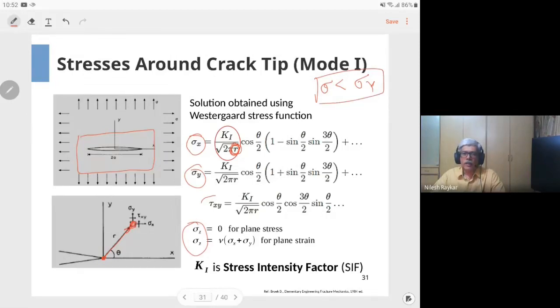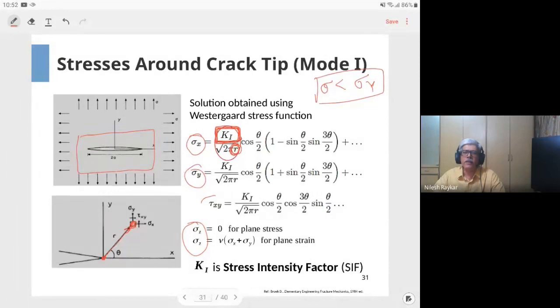In fracture mechanics, there is a similar new term which is getting introduced. In this formula, the equation for sigma x on the slide, I'm just highlighting that, you will find the term K underscore 1. This term is known as stress intensity factor. Just like stress in strength of materials, the stress intensity factor is a derived quantity, but the physical significance of this quantity is more complex than that of stress.